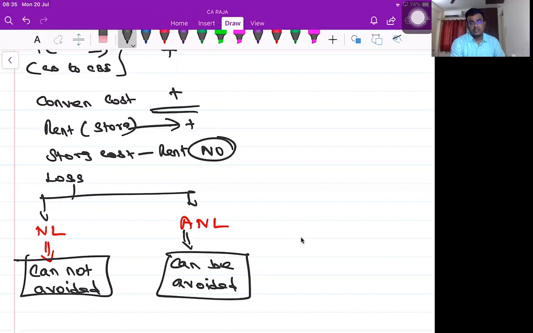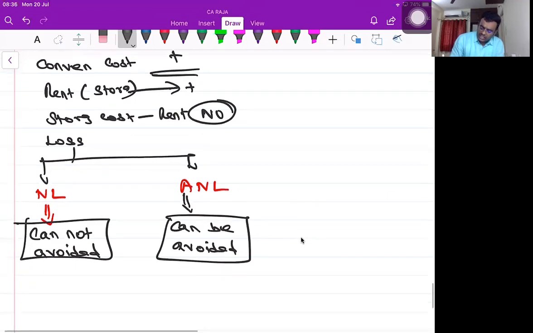During our exam preparation time, your friend comes and says, oh, you are preparing for exam. Can we go to Ooty for a couple of days? Now you can't go, but in the normal scenario, can we go to Ooty for 2 days and come back? You say that, oh, Ooty, climate will be good, okay, we'll go. Is it avoidable or unavoidable? Avoidable, very well avoidable. That is the reason the name is given as abnormal loss. Unnecessarily you are wasting your time. Abnormal. Yes or no? If you waste something necessarily, then it becomes normal. Clear? Yes, sir. Can I take it as a part of cost? Yes, normal loss.